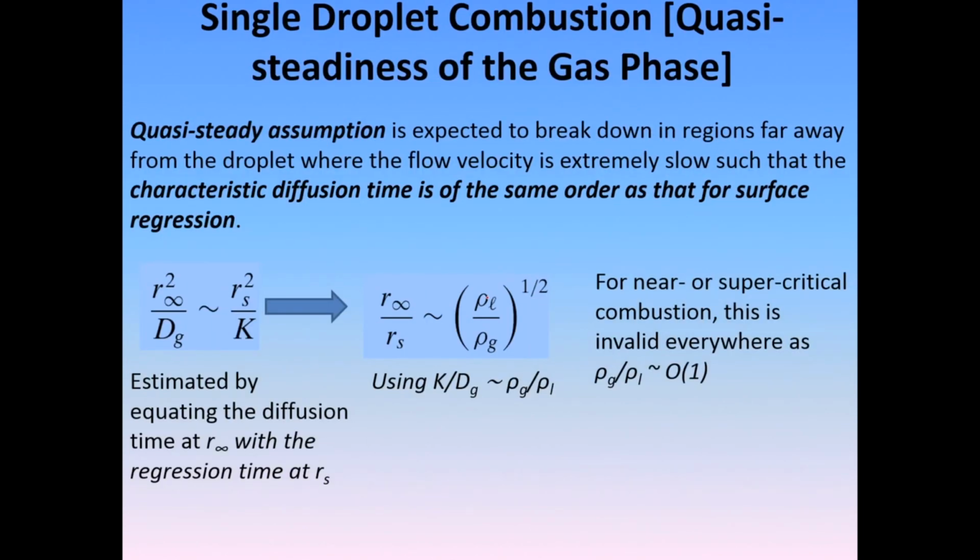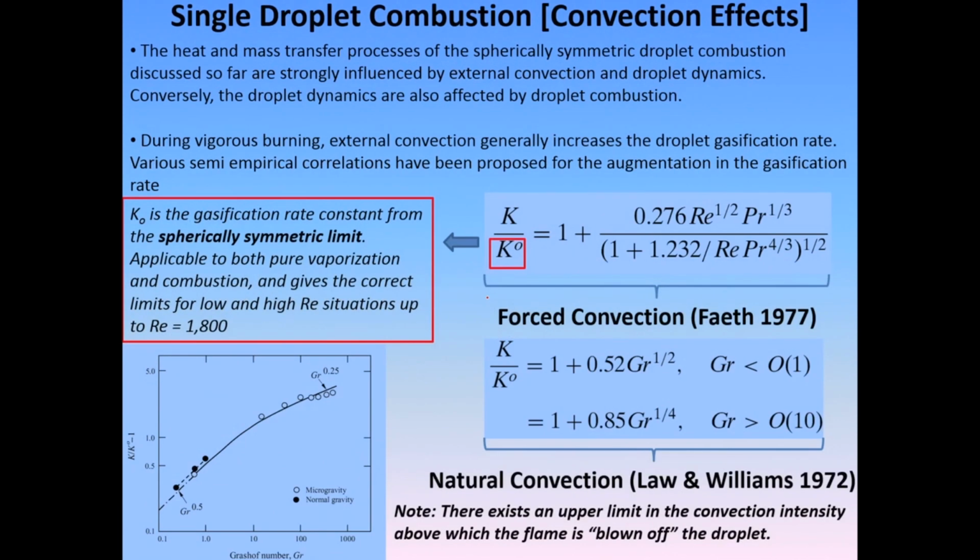We will not cover these. This is also an important thing: when you have a single droplet combustion, we have so far considered, at least in the spherically symmetric model, that the gas phase does not have any external influence from external convection. So it was burning in a quiescent environment. The only effect of gasification was Stefan's flow, the surface blowing effect due to evaporation.